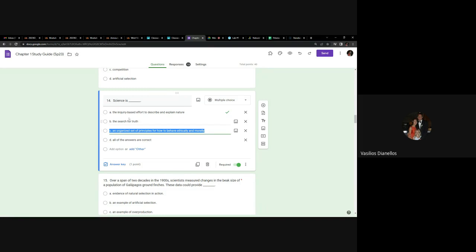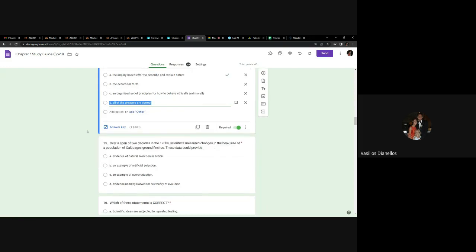Now, science does often utilize an organized set of principles for how to behave ethically and morally, but that in itself is not science. You could do a lot of unethical and immoral science, but technically it's science if you're following that scientific process. And of course, because B and C are not correct, obviously D is not correct either. So any questions about what science is? That's very likely to be on the exam.